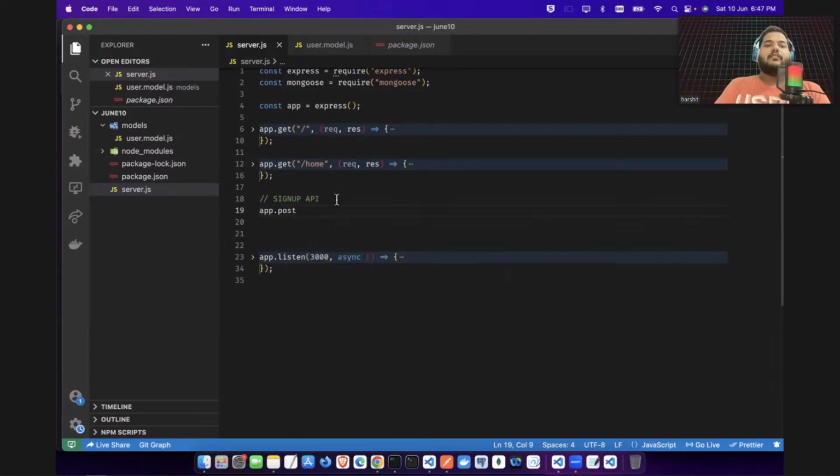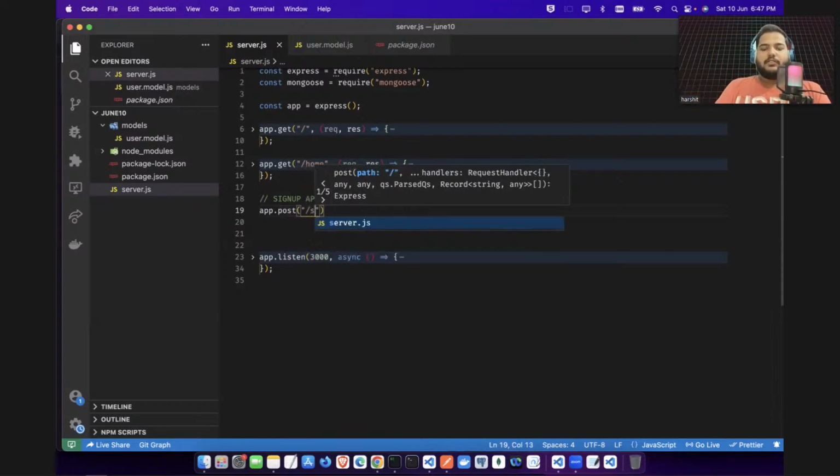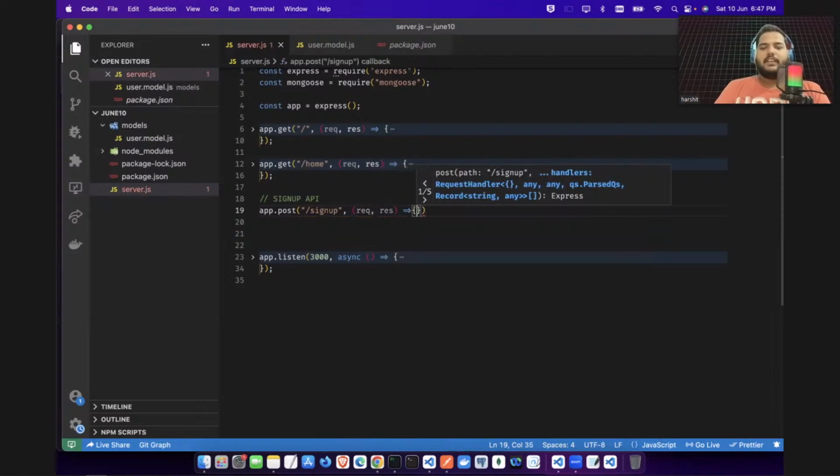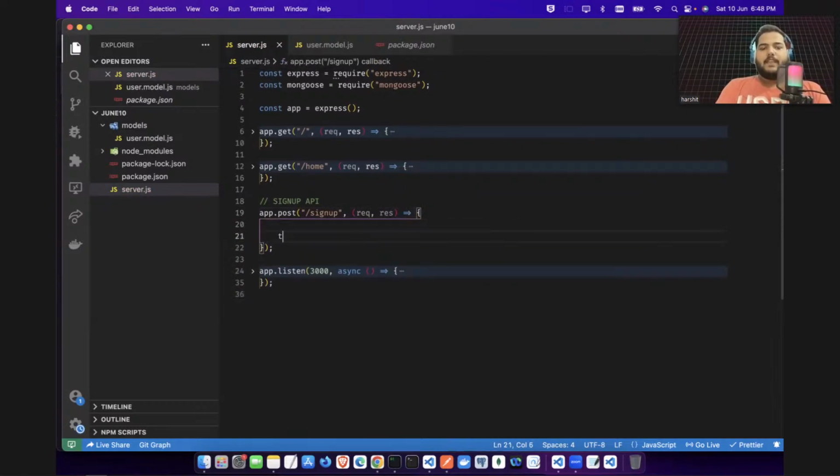So right now we will be using this app.post and some URL. You will say here, let's say sign up only. So you will say here sign up, and you will do this thing here. You will say request and response. Request and response will always be there. And let's do one thing here. Try to push this try and catch. Try and catch is actually better for your error handling and all.